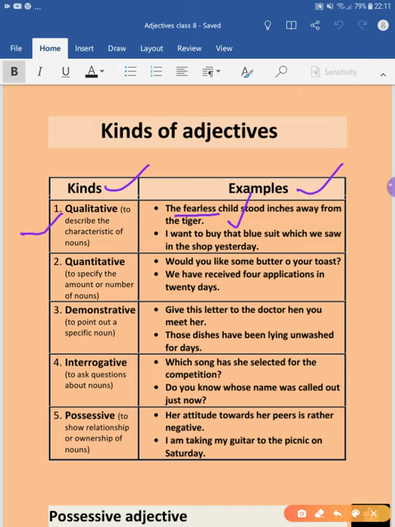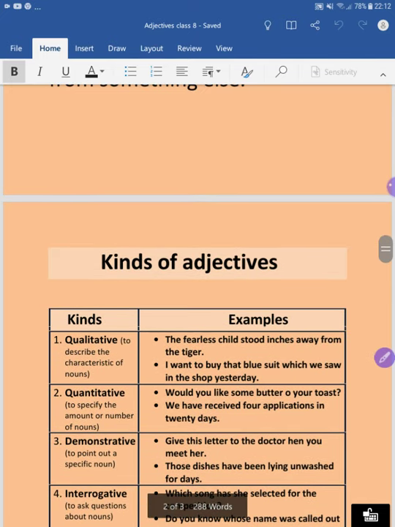One more thing you just keep in your mind: the adjective which comes before a noun or pronoun is also called an attributive adjective, and the adjective which comes after a noun or pronoun is called a predicate or predicative adjective. Let me write down the spelling of those.